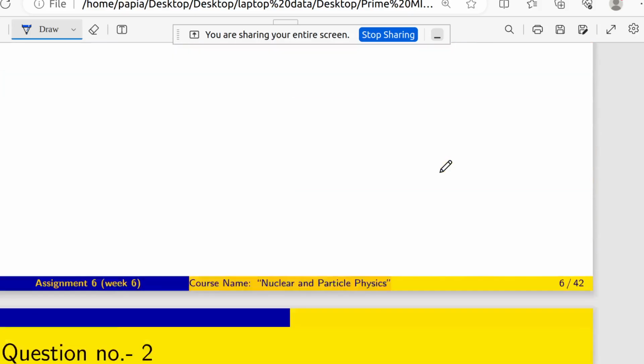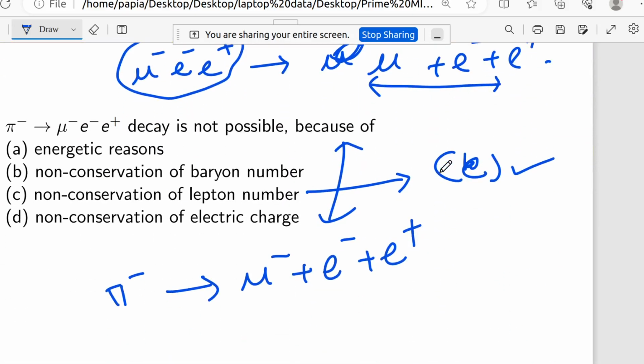Now coming to the second question. Pi minus going to mu minus, e minus, e plus decay is not possible because of which condition? Energetic reasons, non-conservation of baryon number, non-conservation of lepton number, non-conservation of electric charge. And the correct one will be non-conservation of lepton number.